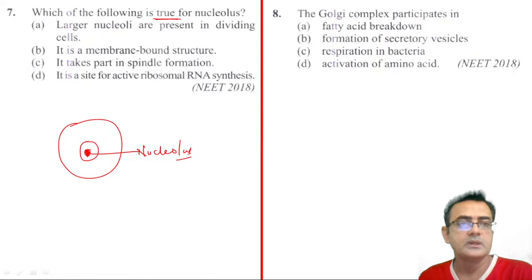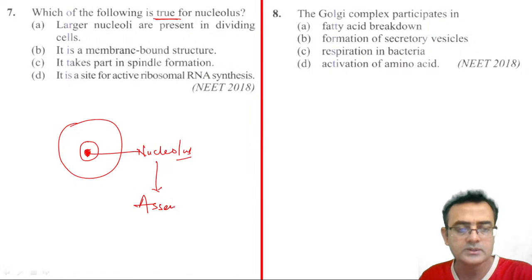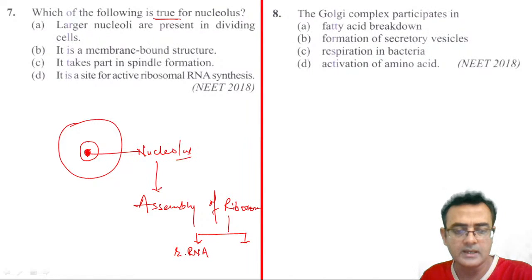So first one, larger nucleoli are present in dividing cells. Not exactly actually. Dividing cells have a larger nucleus, not the nucleolus. See, nucleolus is the site for the synthesis, or we can say the assembly of ribosome, right? And see, ribosome is made up of two components, right? One is RNA, rRNA, and the second is protein, right?